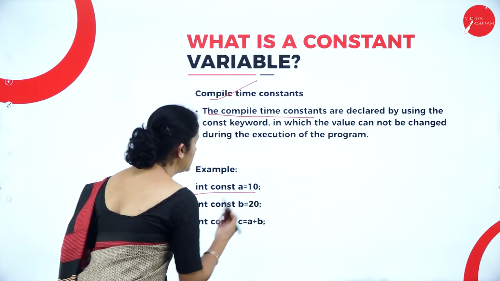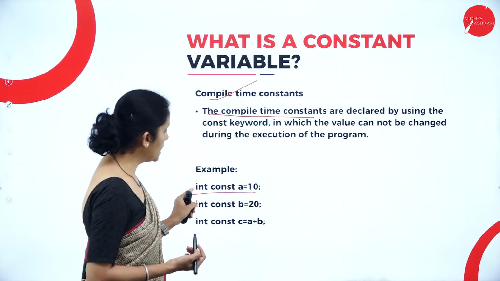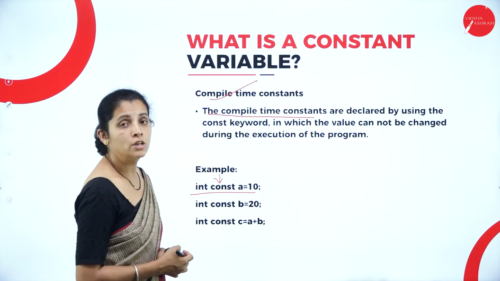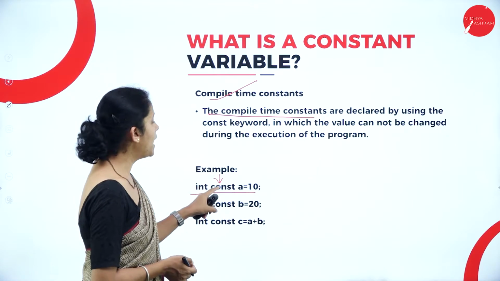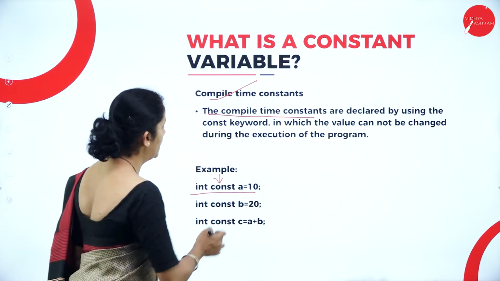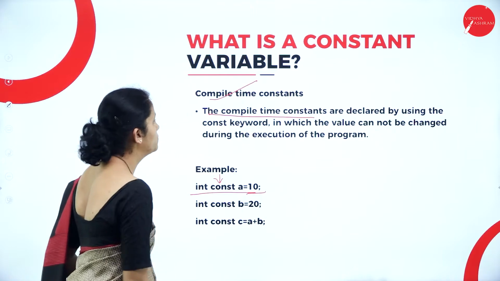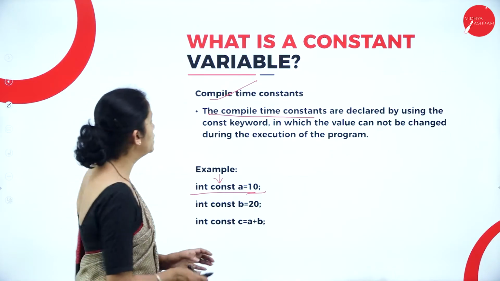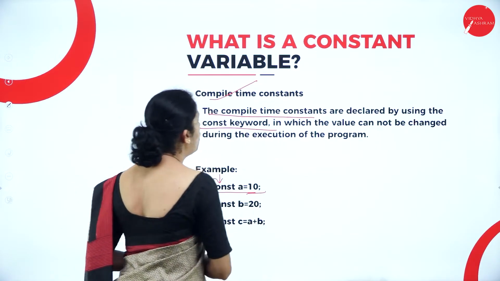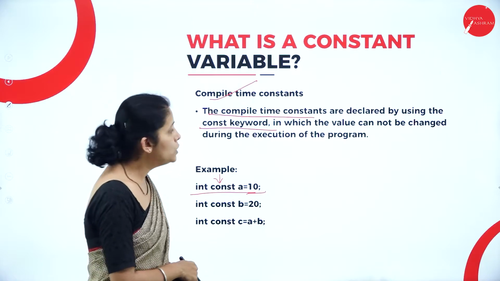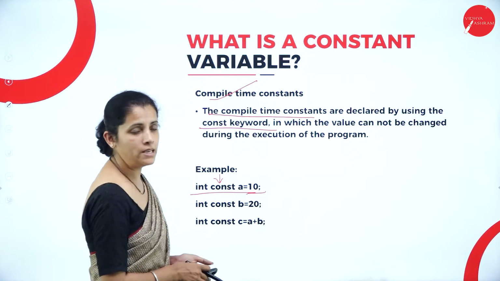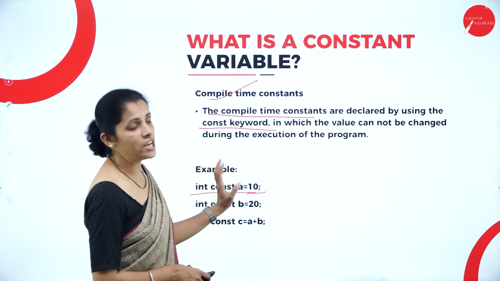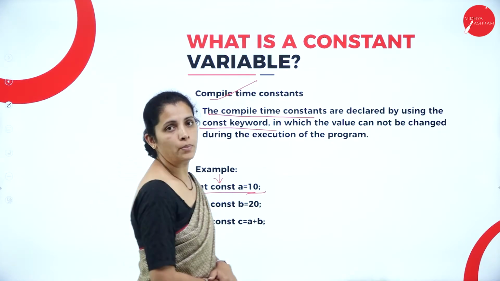The example here is: integer is my data type, and I use the word const to indicate it is a compile time constant, and I assign the value. So compile time constants are declared by using the keyword const, in which the value cannot be changed. That means the value which I assign cannot be changed during the execution of the program.